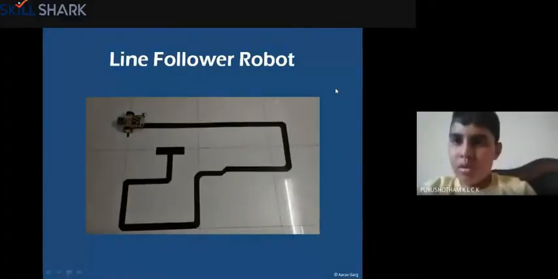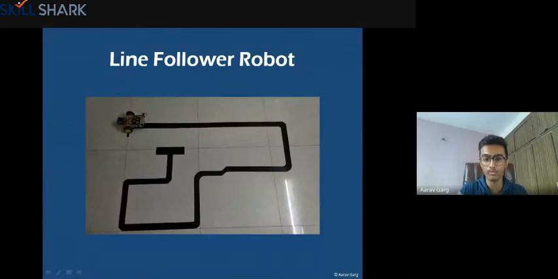Yes, the video of the robot that you saw, this robot, was made by me. This is my room's floor basically. This is the robot that I made, and this is the basic line follower robot that you can make. You might be able to see this blue thing here, right? This is the Arduino board.